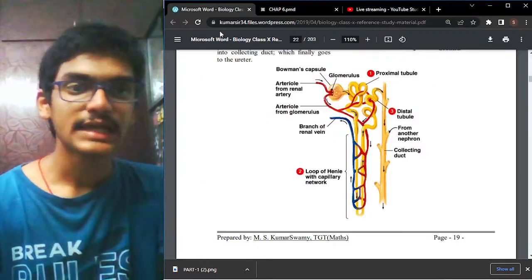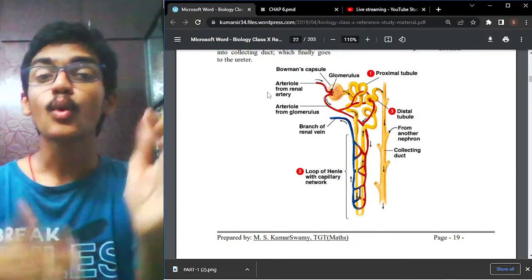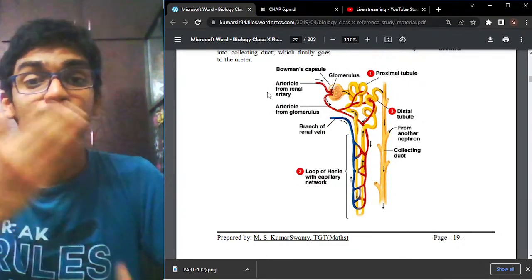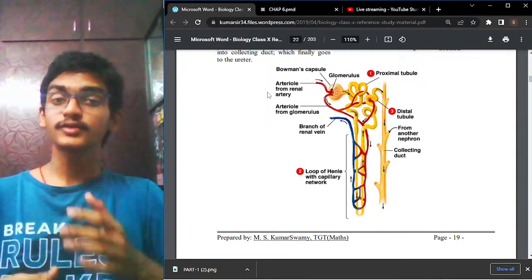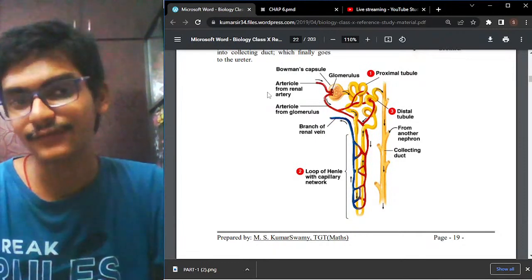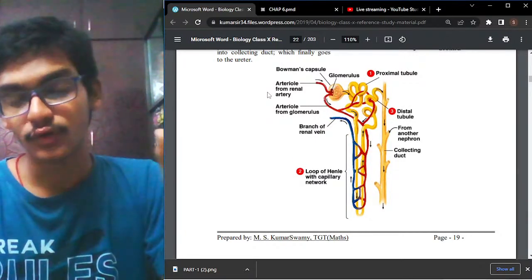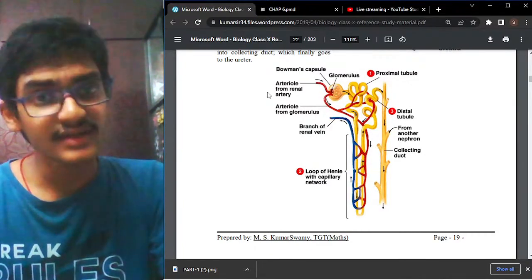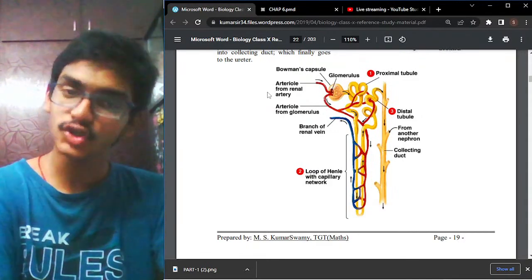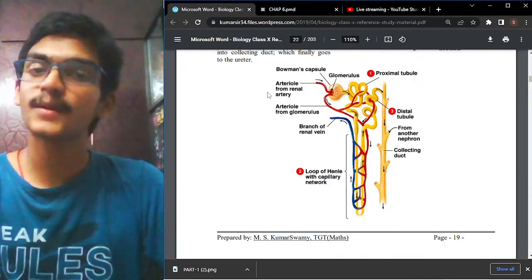Now, before we go into the substances, let us try to understand what the different types of waste products are that are given out from the body of an organism, that is, human beings. What are the waste products that we human beings give out? The first thing we mention is the respiratory waste product. Carbon dioxide gas is a respiratory waste product given out by human beings. So the first point is the respiratory waste product, that is carbon dioxide.